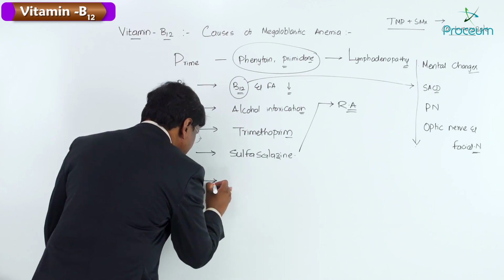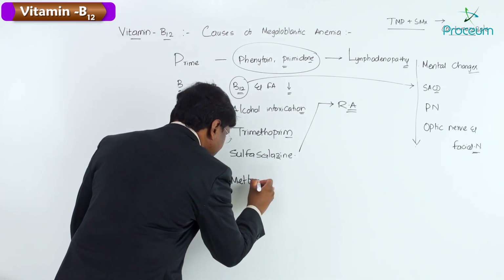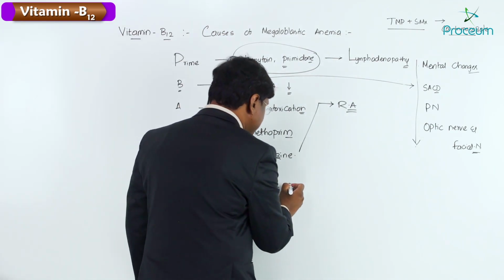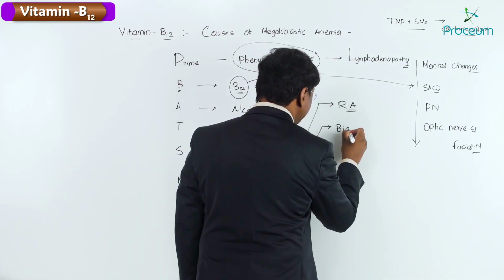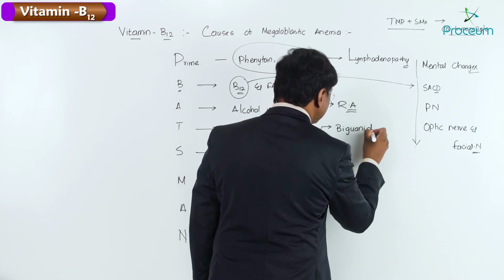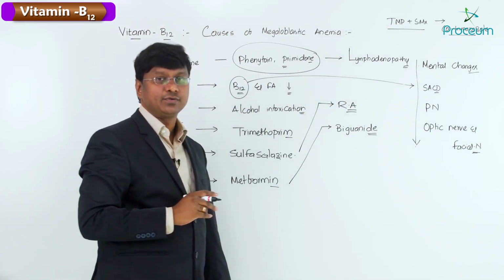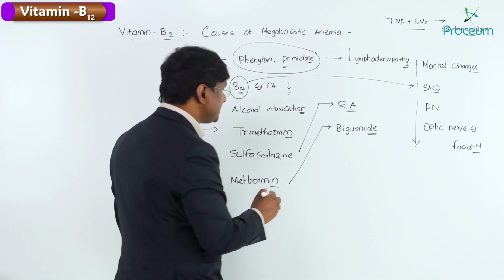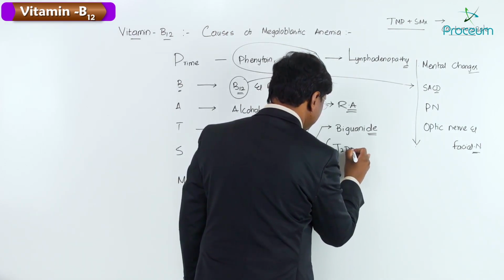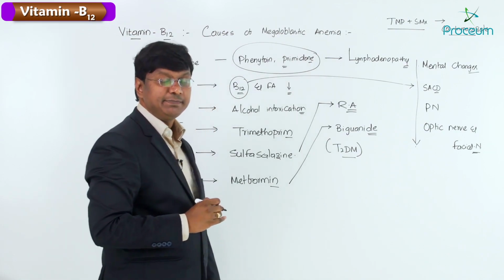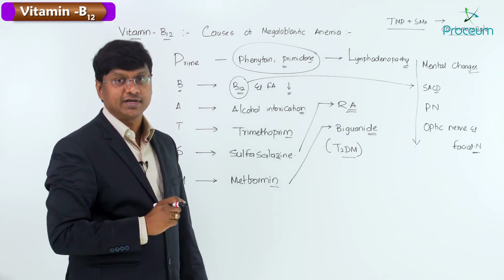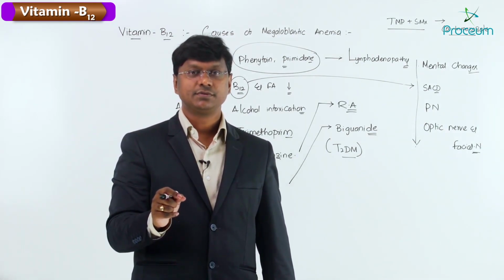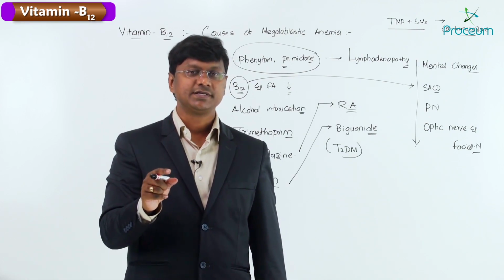Then if you take this M, this stands for metformin. So what is this metformin? Metformin is a biguanide. So metformin, which is a biguanide, is used in the treatment of type 2 diabetes mellitus, and it is an oral hypoglycemic agent. And in type 2 diabetes mellitus, if the question is asked, what is the drug of choice? The drug of choice in case of type 2 diabetes mellitus is metformin.